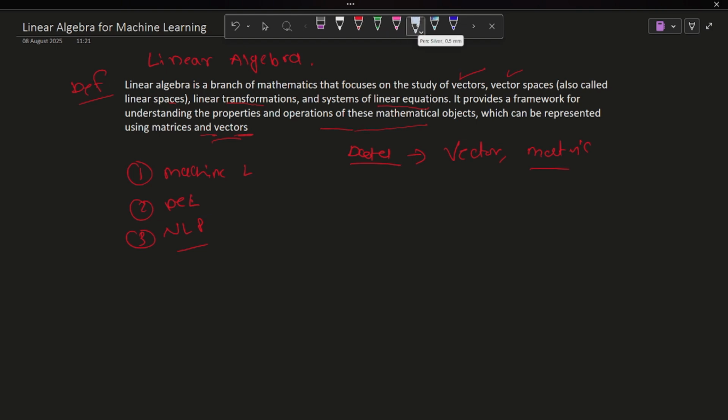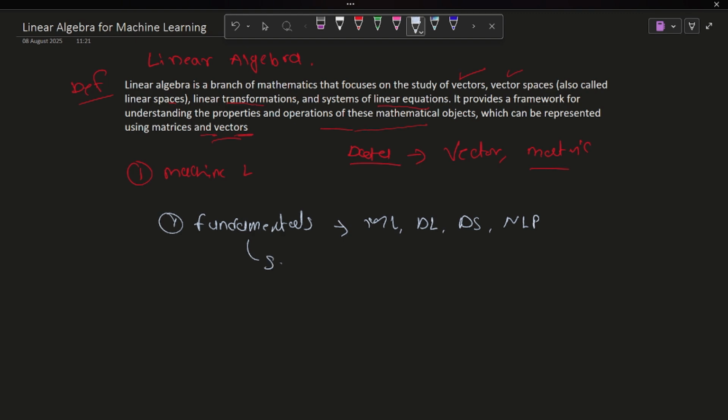Okay, so first, fundamentals. In the fundamental concepts, we are going with ML, deep learning, data science, NLP. Basically, there are fundamental concepts like a scalar value. Similarly, we have a vector and a matrix.